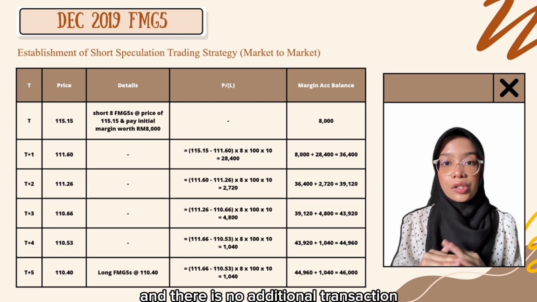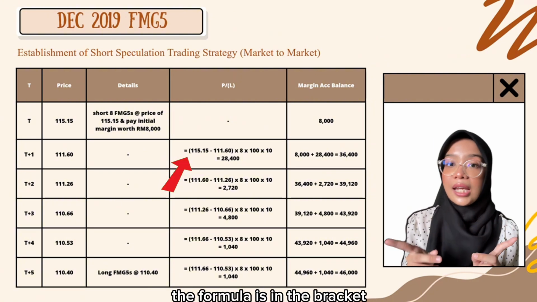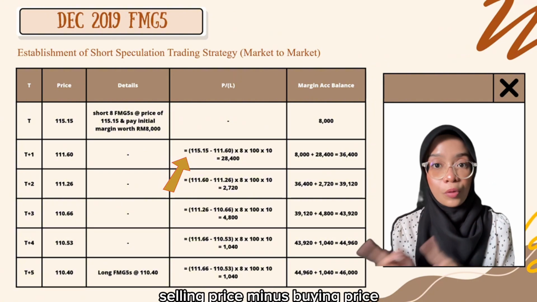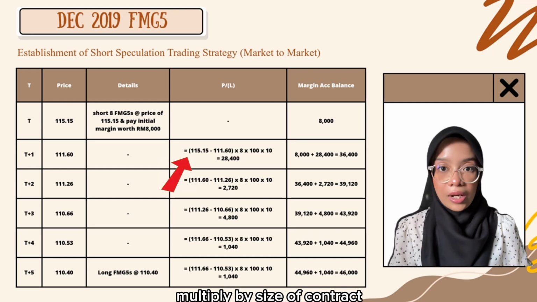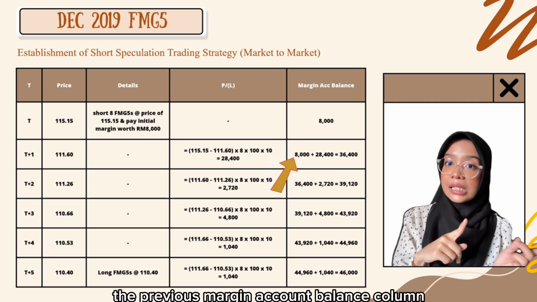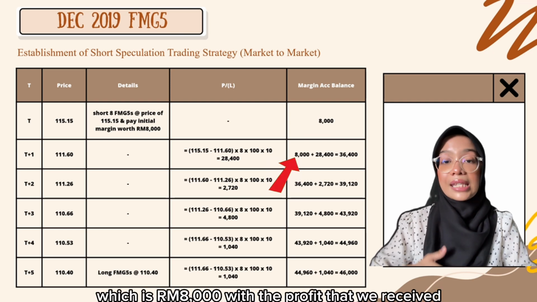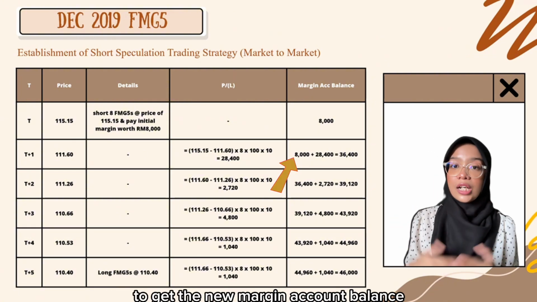Next, on the first day of settlement, the price is 111.60 as given in the question, and there is no additional transaction. Then to calculate the profit or loss, the formula is, in the bracket, selling price minus buying price, multiplied by number of contracts, multiplied by size of contract. Next, for the margin account balance, we just need to sum up the previous margin account balance, which is 8,000 ringgit, with the profit that we received to get the new margin account balance.